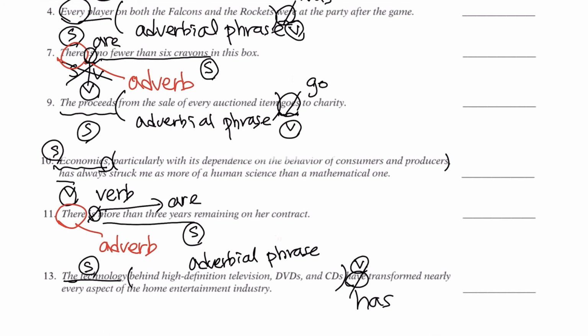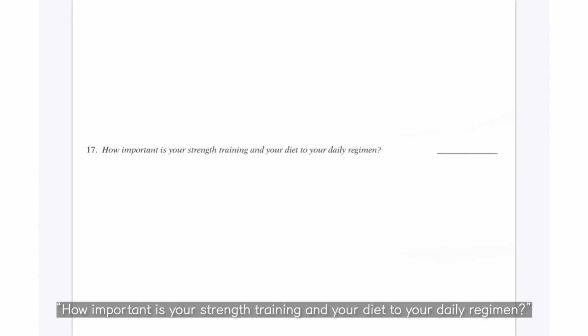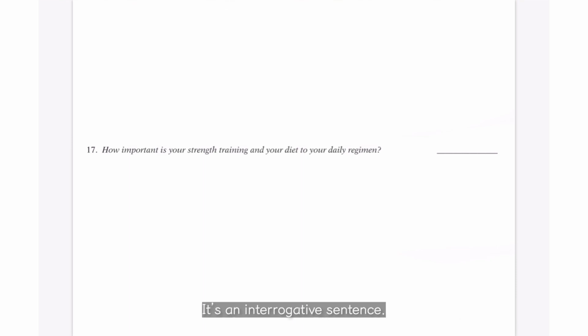And the last one, how important is your strength training and your diet to your daily regimen? Okay, it's an interrogative sentence, a question. And where is the subject here? The subject is your strength training and your diet.